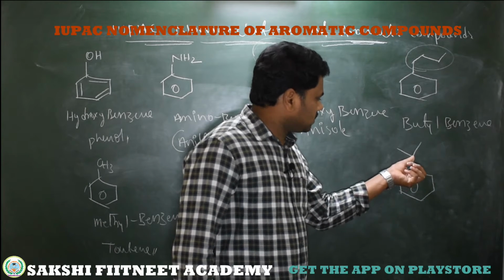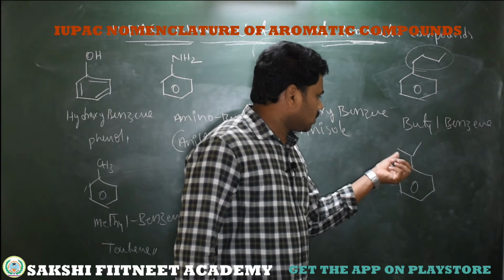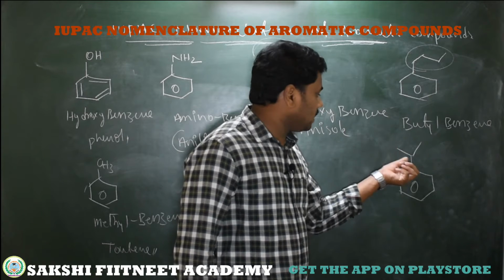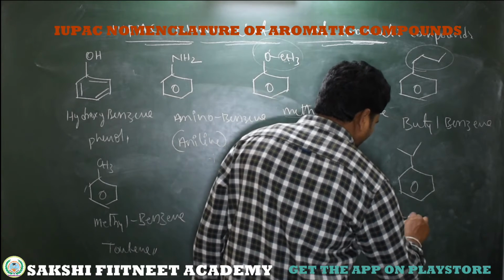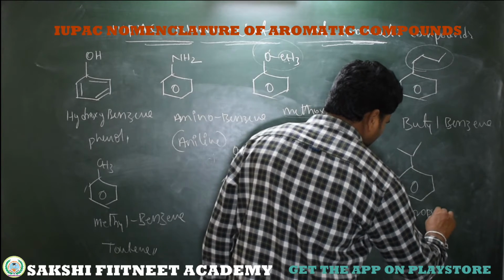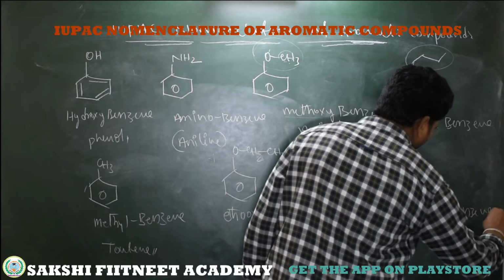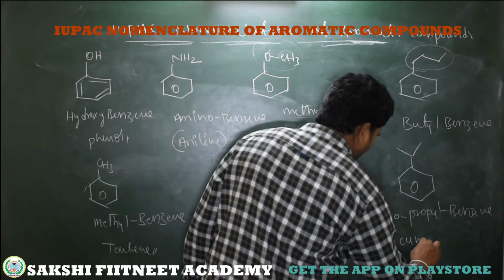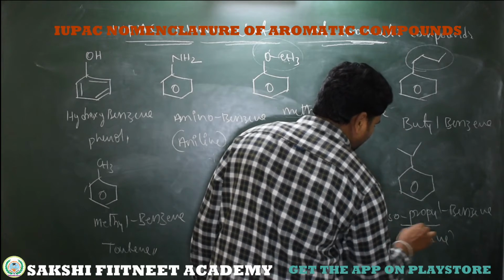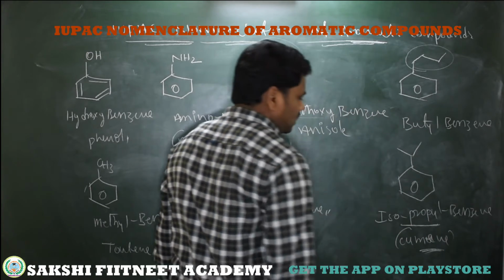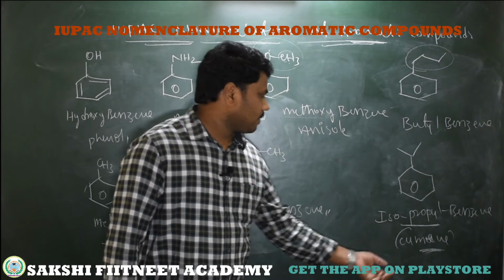So this carbon is the last carbon, having 2 CH3 terminals. So it's iso. Total number of carbons, 3 carbons. Isopropyl benzene. So what is the compound name? Isopropyl benzene, or the common name becomes cumene. See, this is the IUPAC name, this is a common name, that is called cumene. So isopropyl benzene, also known as cumene.